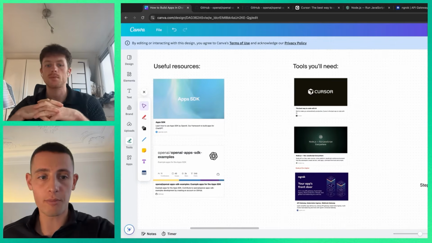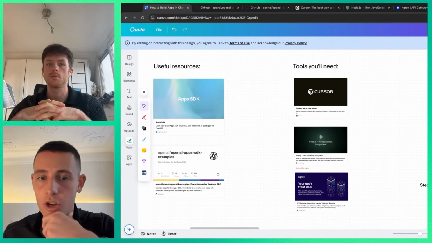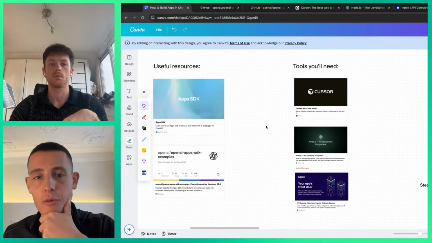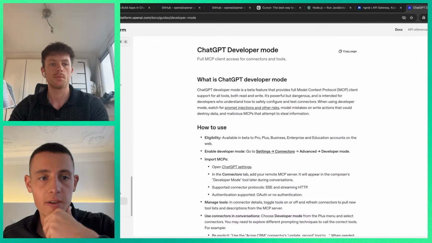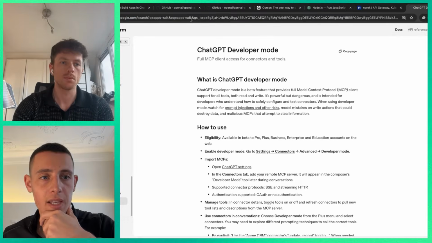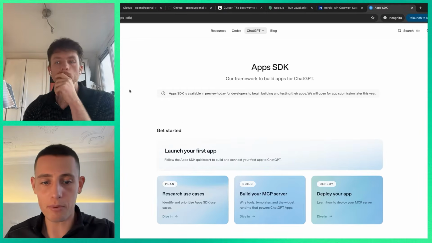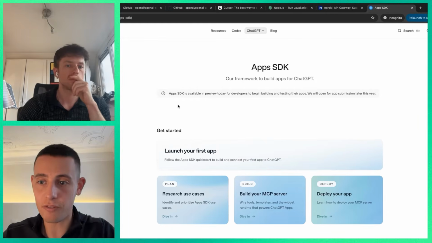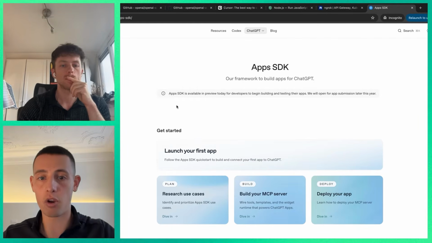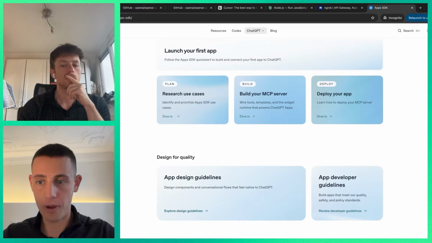Just to quickly, maybe we open up the Apps SDK. If we open up that link, one thing I would definitely recommend people do is check out each of the components here, because they tell you a lot about the way that OpenAI are thinking about these applications.